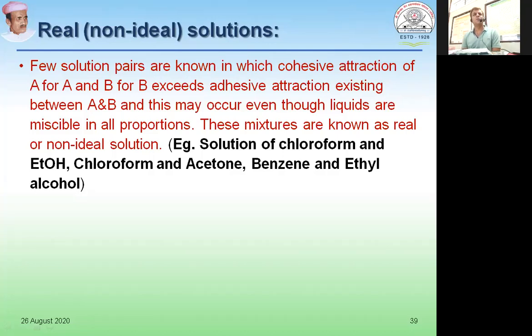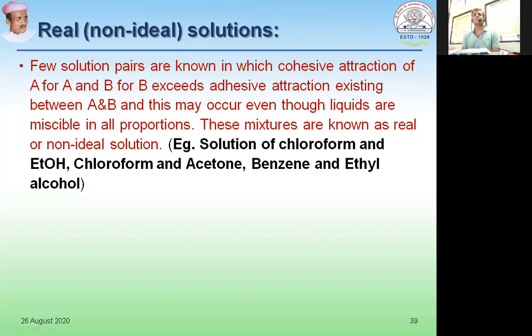While looking at those solutions, you will not see what is going on at the molecular level. At the molecular level, either cohesive forces or adhesive forces are exceeding, and when this happens, these mixtures are known as real or non-ideal solutions.